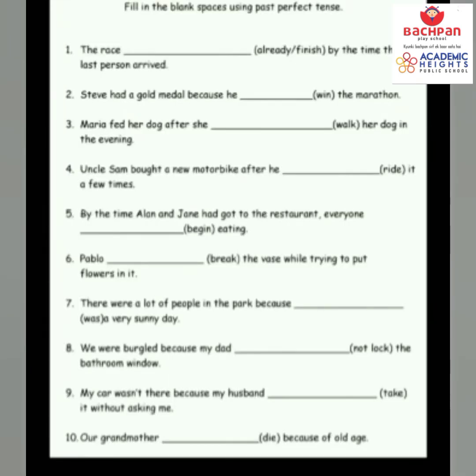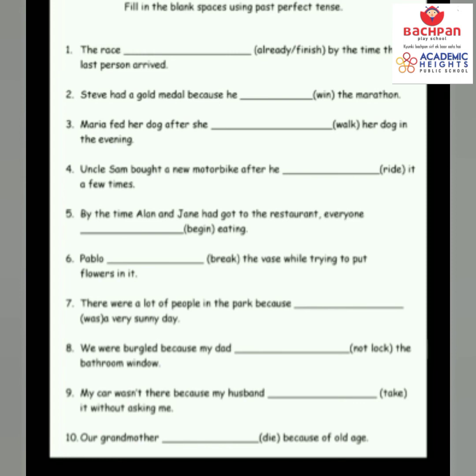Let's try to solve these few sentences to make the tense more clear, right? So the first sentence is the race dash by the time the last person arrived. Now here in the bracket is already or finished, right? So we will write the race had already finished by the time the last person arrived. Now bache, the race had you know is the helping verb of the past perfect tense. Already is given, so we will write already. Finished, third form of finish, right?